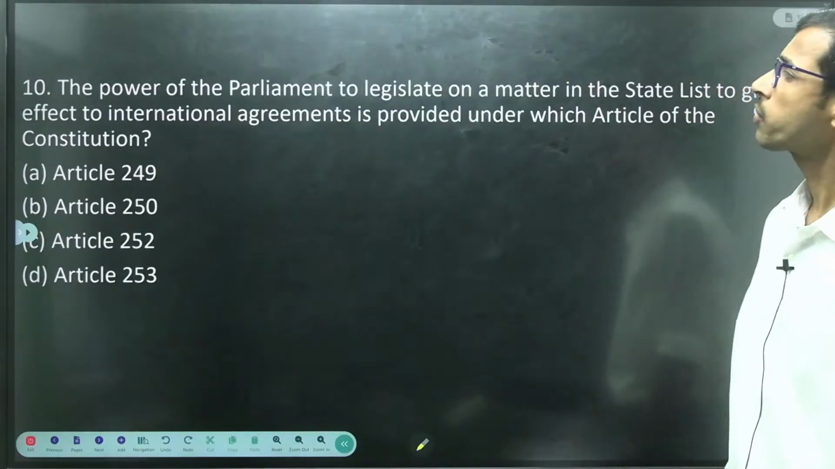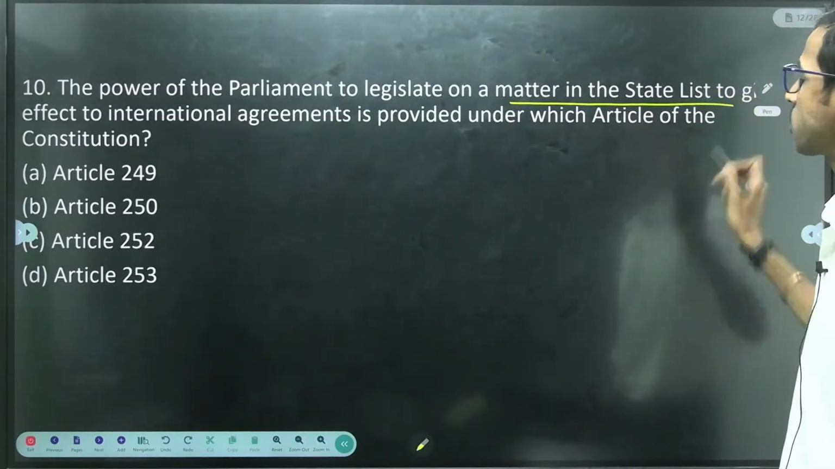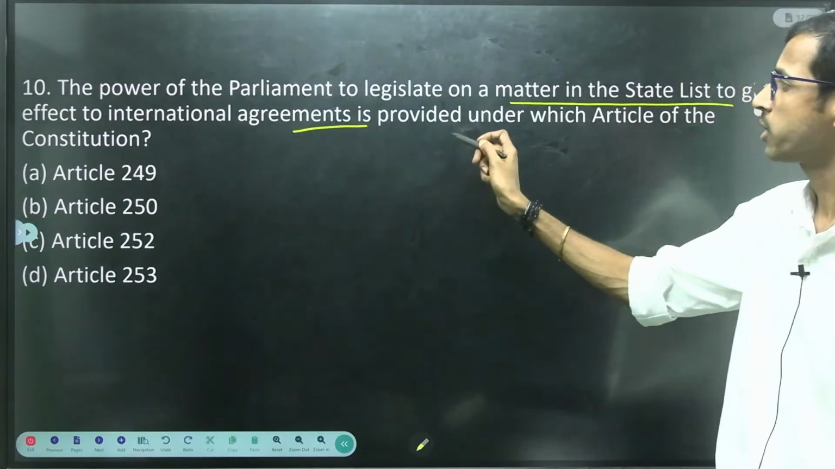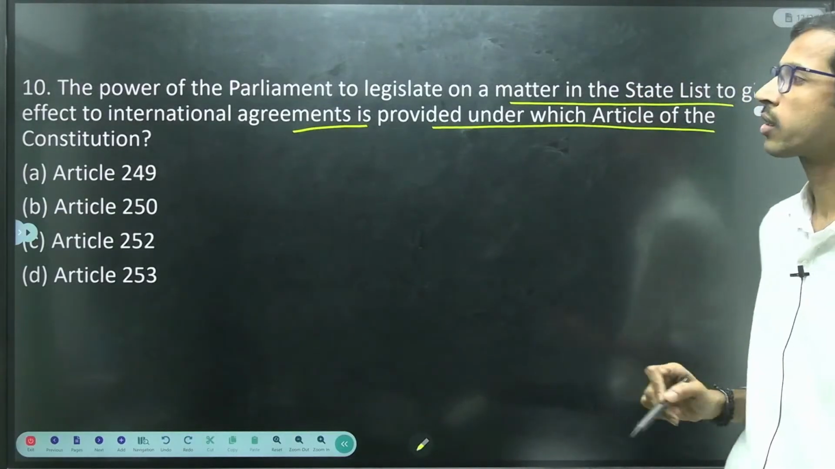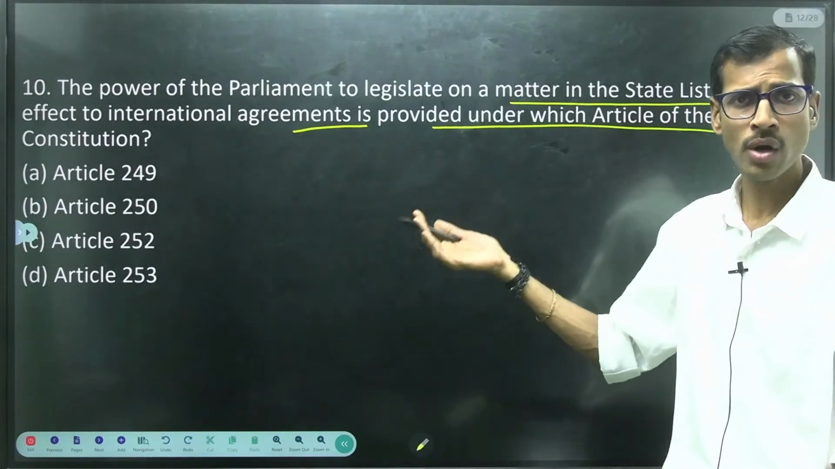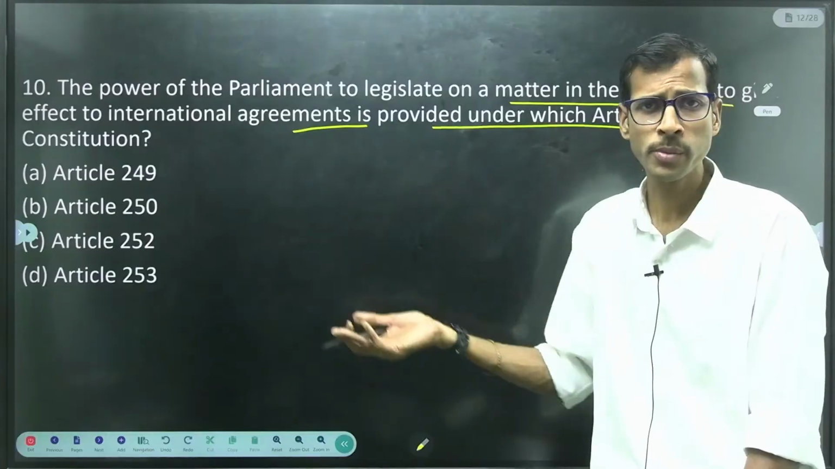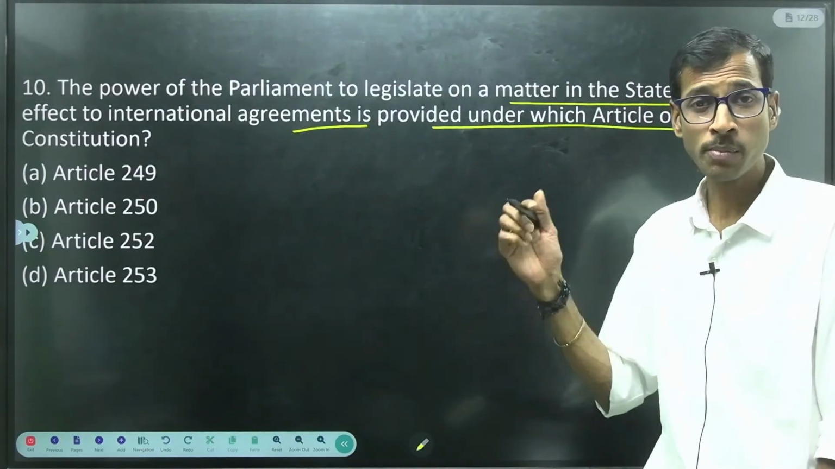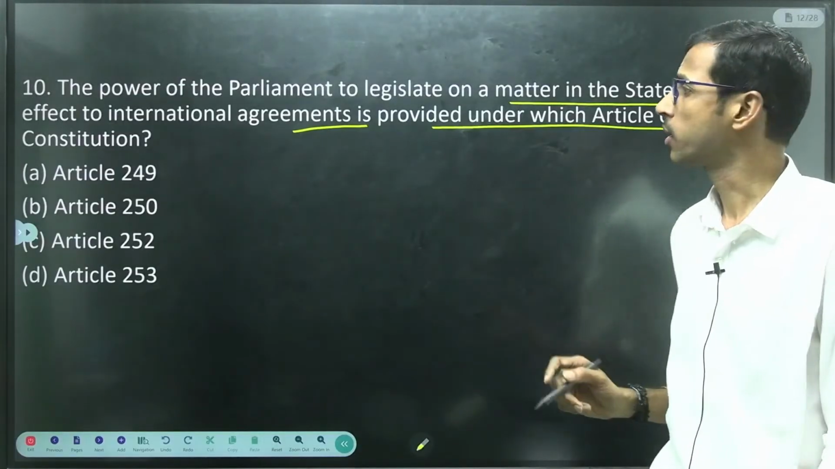So next, the power of the Parliament to legislate on a matter in the state list to give effect to international agreements is provided under which article of the Constitution, right? This type of factual information about articles is not generally given as per the UPSC trend, but sometimes one or two questions may come, right?